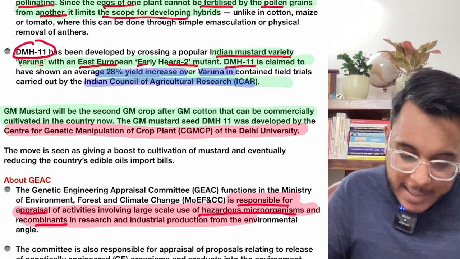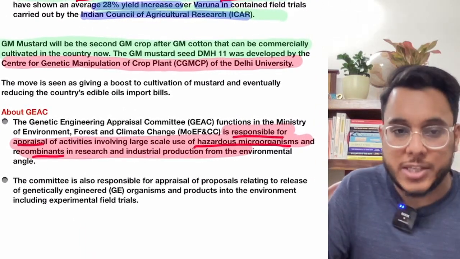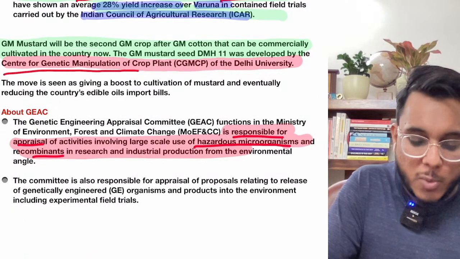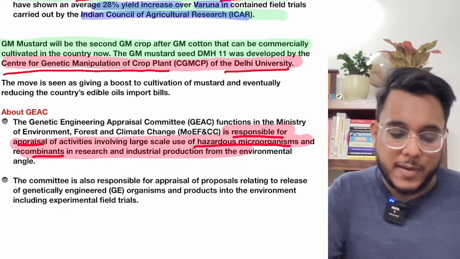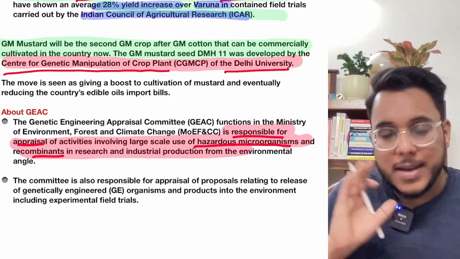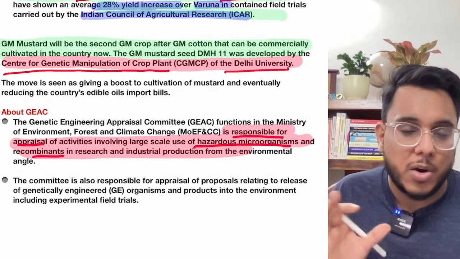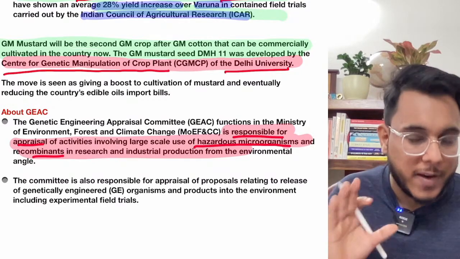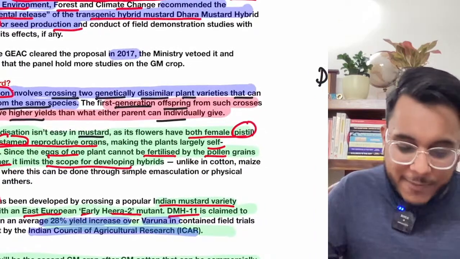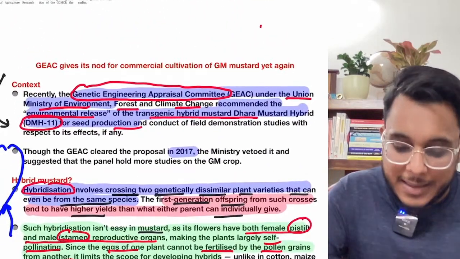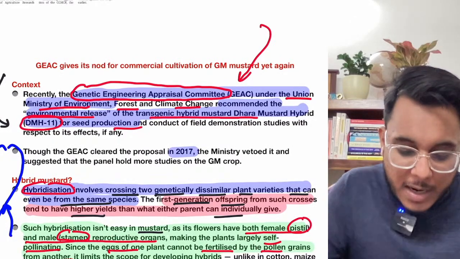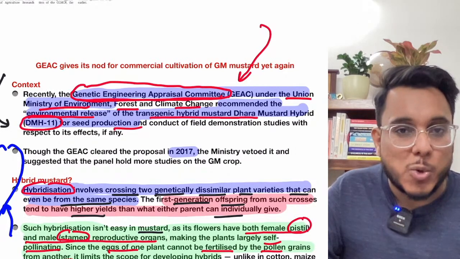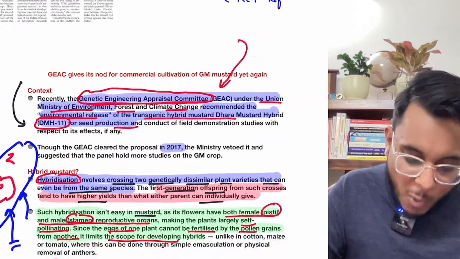Now when we talk about DMH11, who has developed this? DMH11 has been developed by the Centre for Genetic Manipulation of Crop Plants at the University of Delhi. So this is about DMH11 or Dhara Mustard, which is a genetically modified hybrid variety of seeds. Now I told you, guys, that if any such intervention has been made, it has to be given approval. And who gives the approval? Approval is given by the Genetic Engineering Appraisal Committee, GEAC, which is under the Union Ministry of Environment, Forest and Climate Change. Now what has happened?